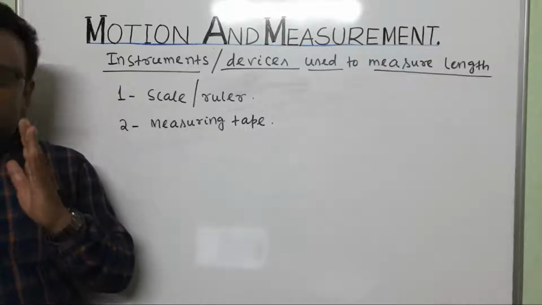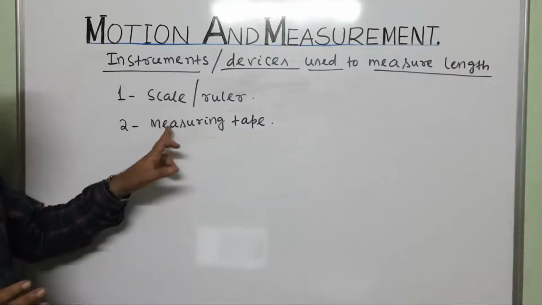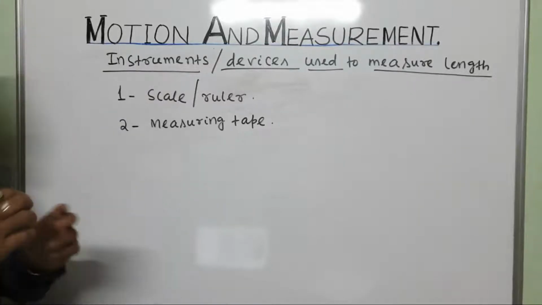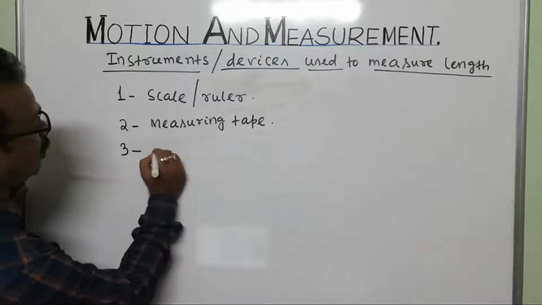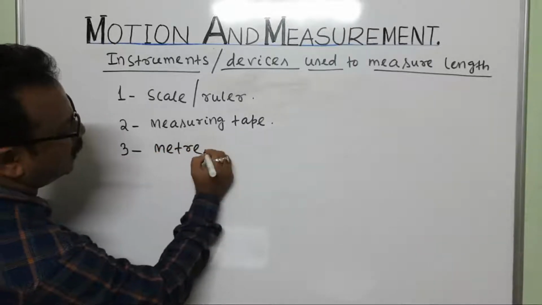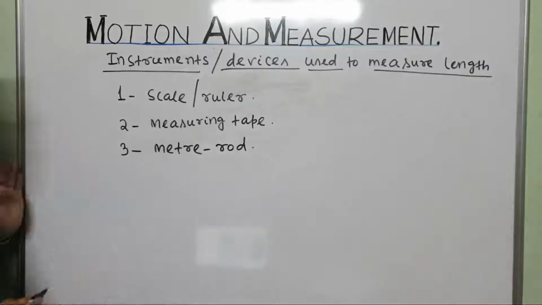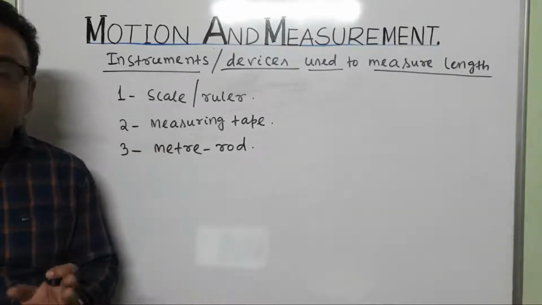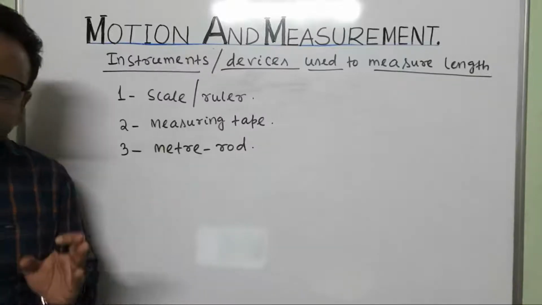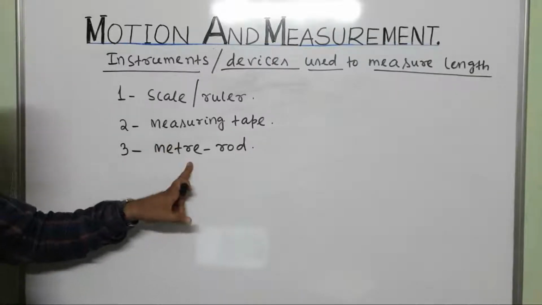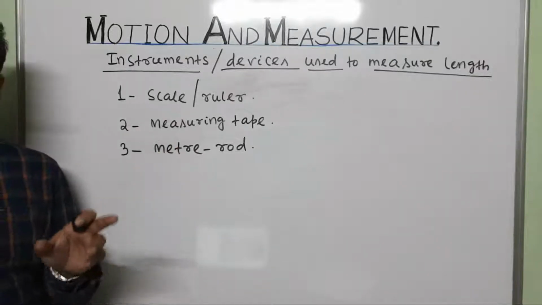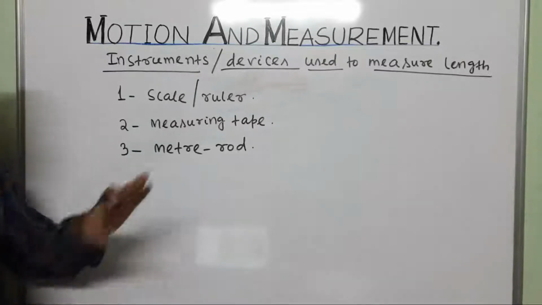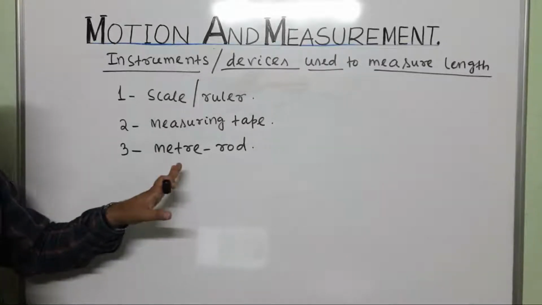Carpenters and masons also use measuring tapes to measure distance or length. Now meter rod. The cloth merchants use the meter rod to measure the length of the cloth, like 1 meter 20 centimeter, 2 meter 30 centimeter, like this.